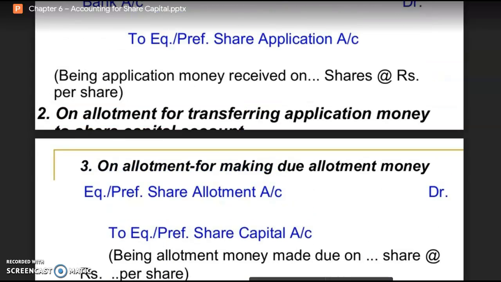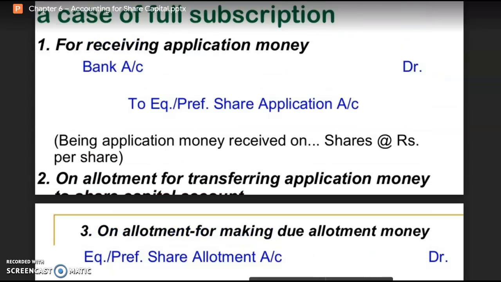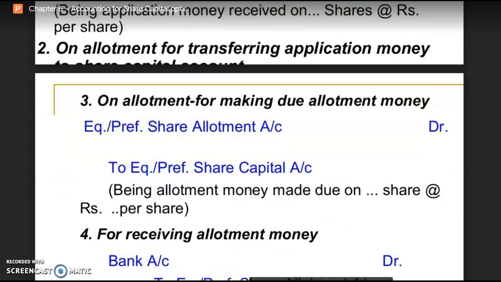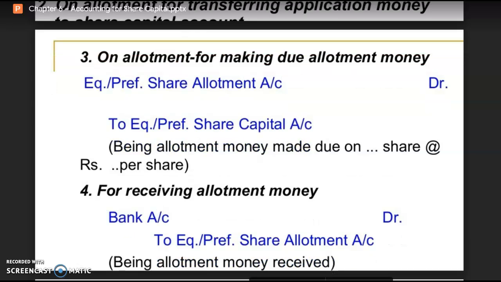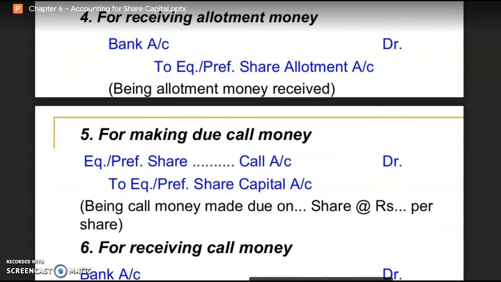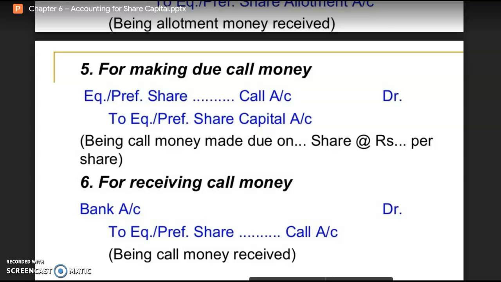So see here that in case of the application money, first will be the bank entry, but at the allotment stage, the bank entry will be the second entry. First the amount becomes due and then it is received. Then there will be the stage of the call money, which is called the call stage.